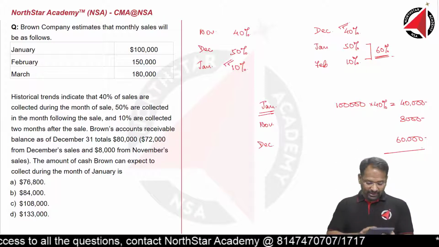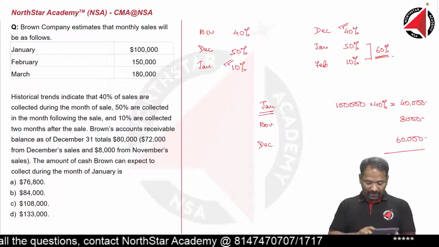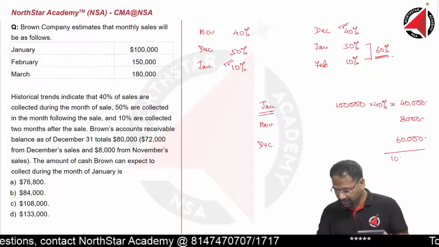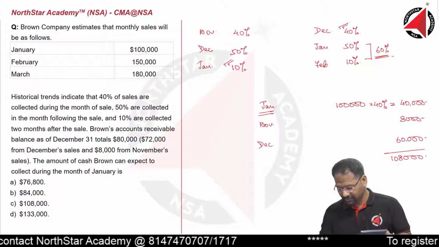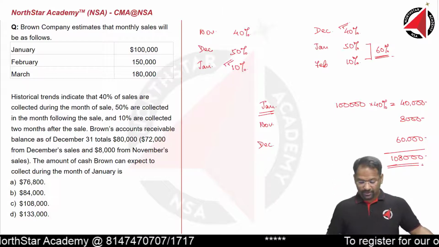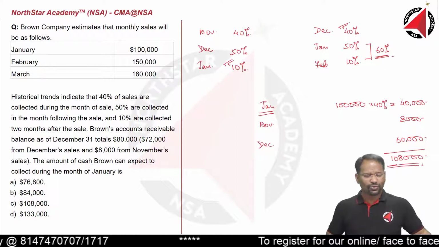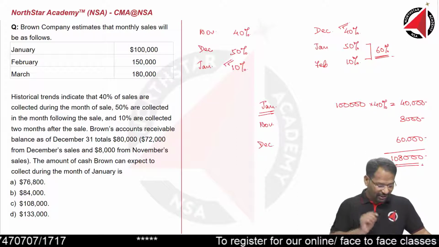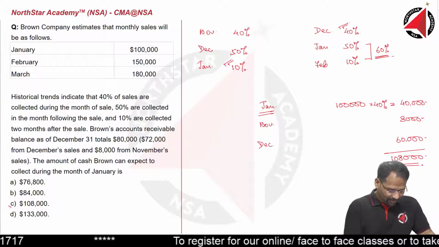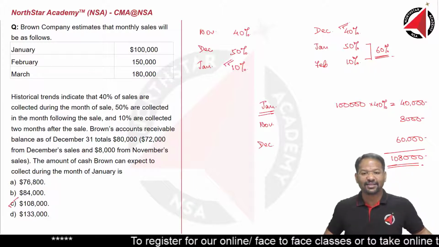Let's compute this: 40,000 plus 8,000 plus 60,000. Total becomes 108,000. So total collections for the month of December, is it? No. For the month of January shall be $108,000. Option C shall be the right answer.